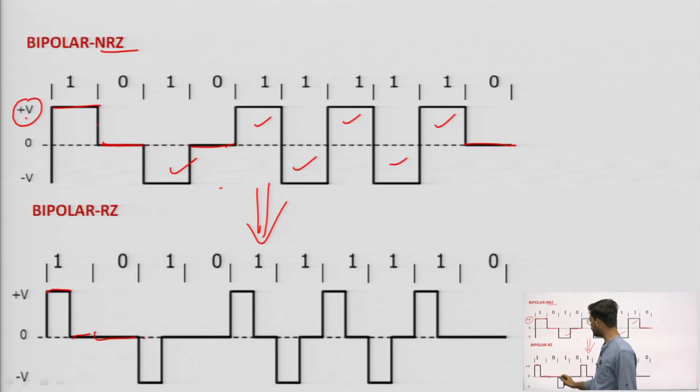Again, for 1 it is how much? For half the duration it is active, and for half the duration it is inactive. That is not exactly inactive, actually; it is at the level of 0. So similarly, for 1 it is half duration, and for 0 it is the 0 level.